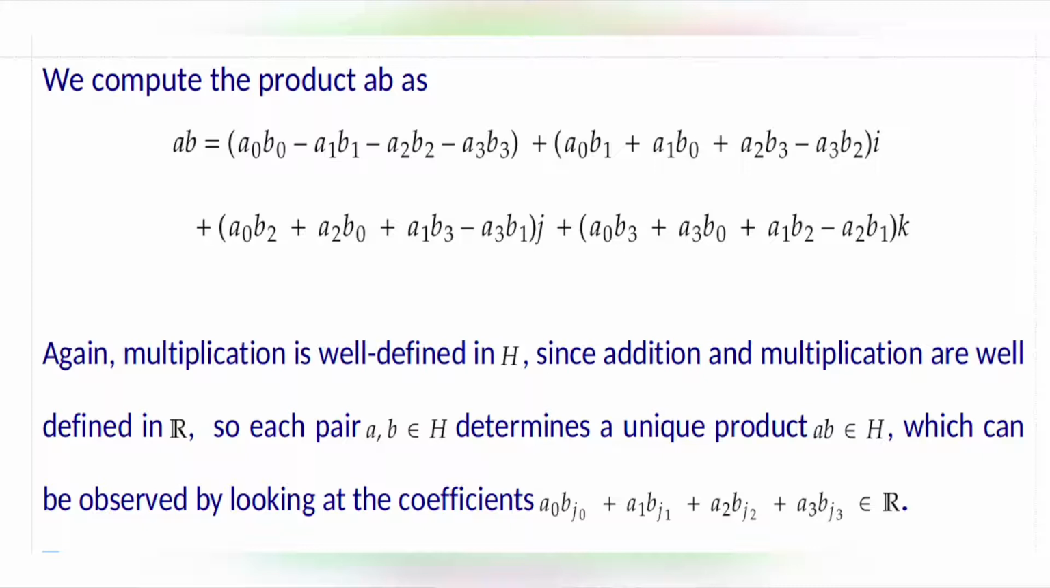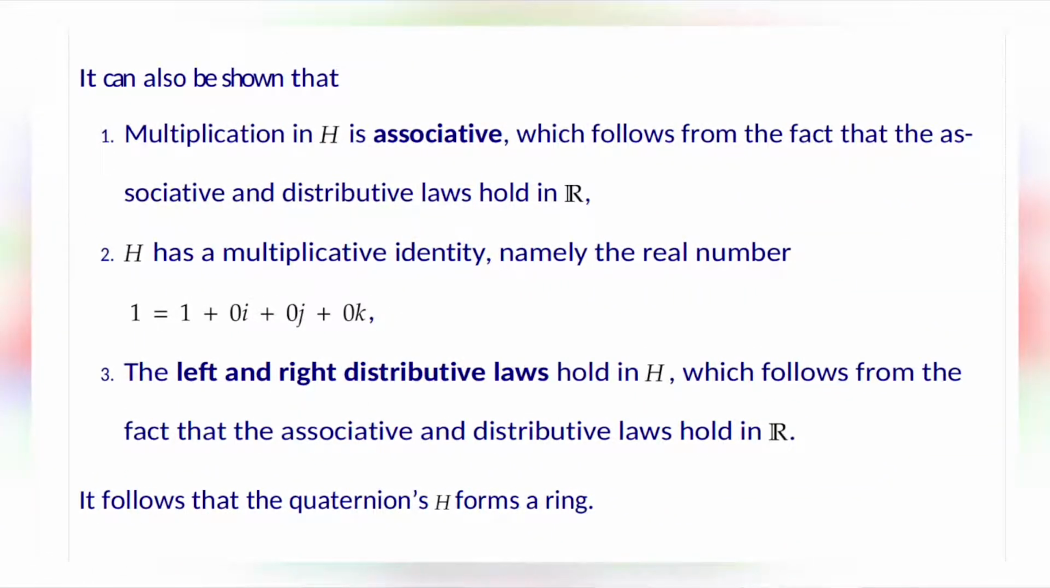Again, multiplication is well defined in H. Since addition and multiplication are well defined in R, each pair a, b in H determines a unique product ab in H, which can be observed by looking at the coefficients a0b0 plus a1b1 plus a2b2 plus a3b3, which belongs to R.